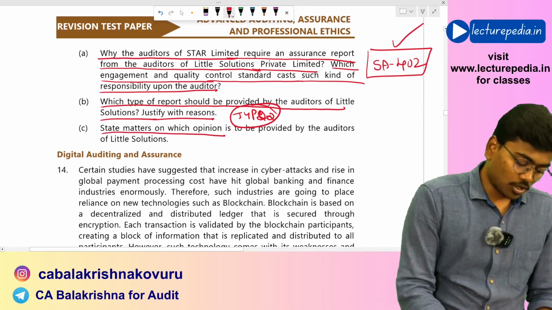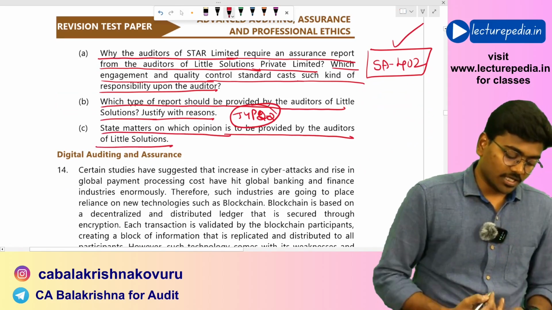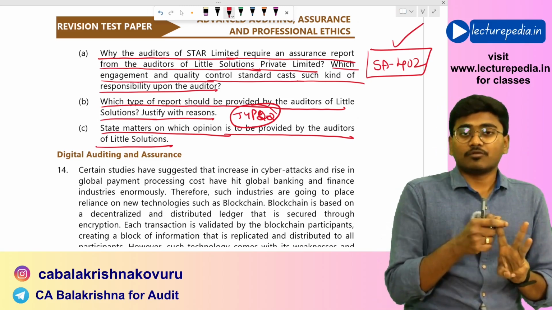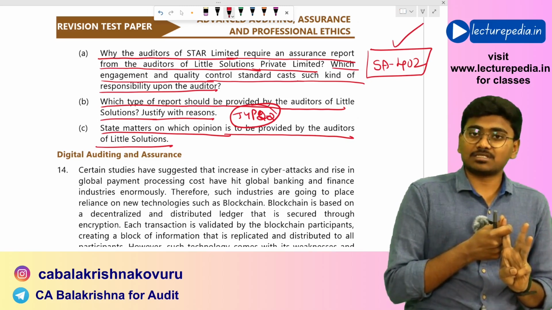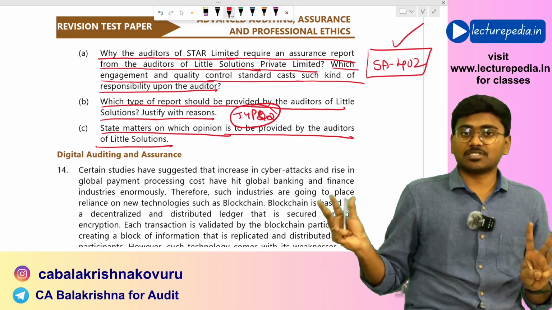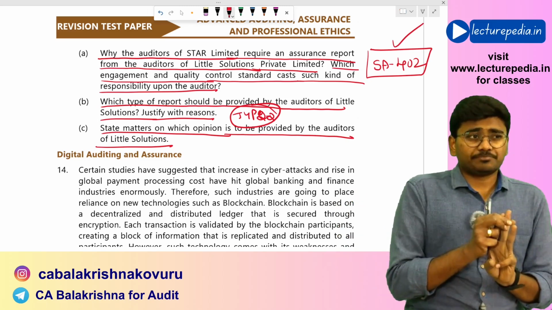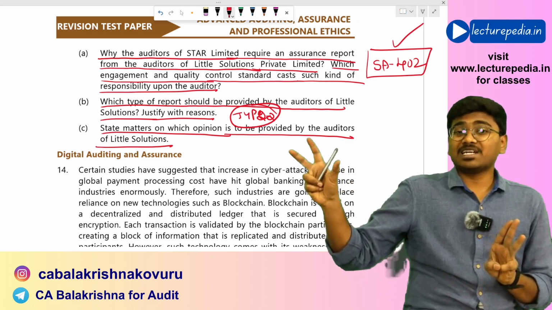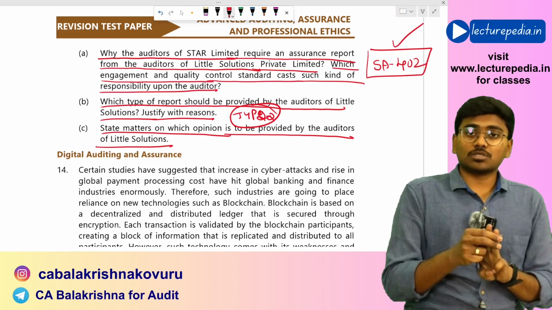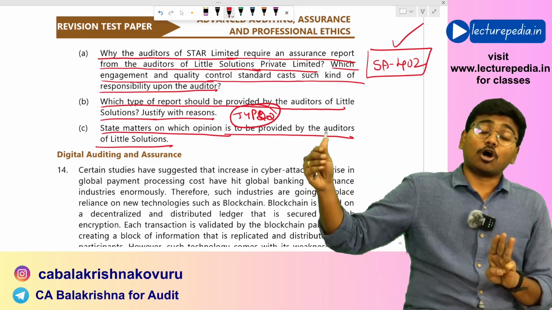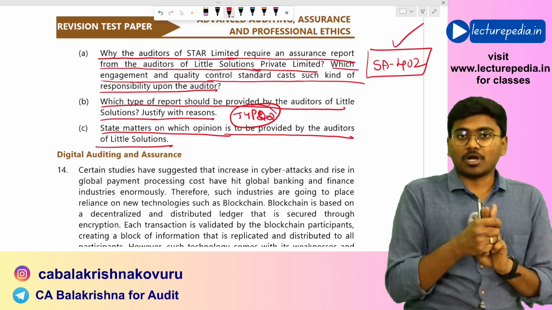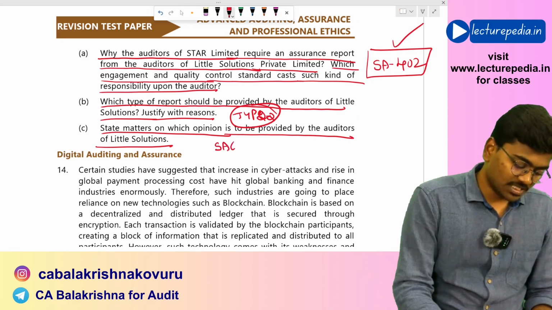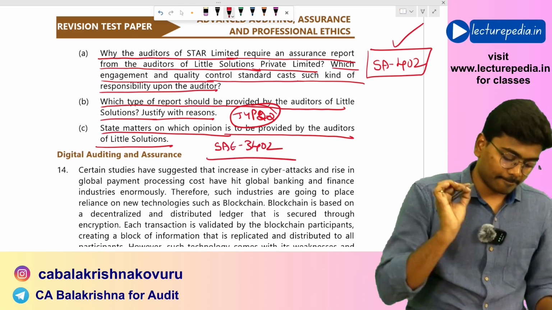Next, state matters on which opinion is to be provided by the auditors of Little Solution. Opinion has to be provided on three aspects. First, whether the description of the system fairly represents what is present in the service organization; whether the control objectives with respect to the controls specified in the system are properly designed or not; and whether the controls are operating effectively or not. On these three points, assurance has to be provided by the service auditor, as per SAE 3402. Hope that is clear.